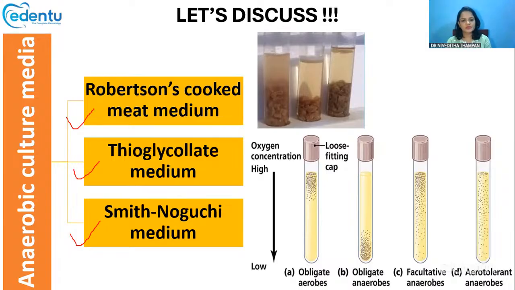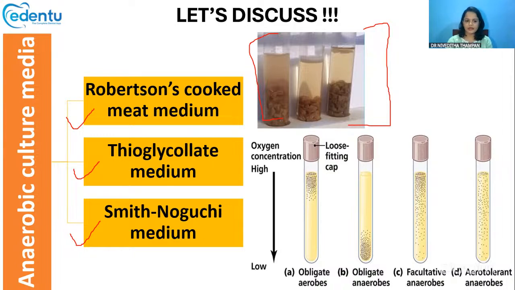Now, Robertson's cooked meat medium is the most widely used anaerobic culture media, and it can be used as a transport media also. How is it prepared?